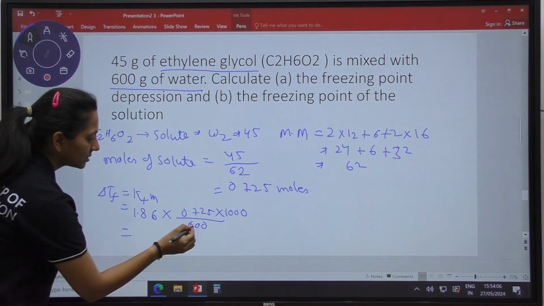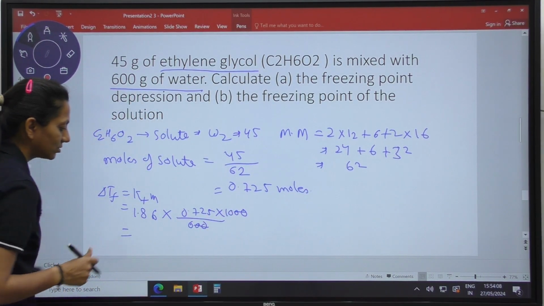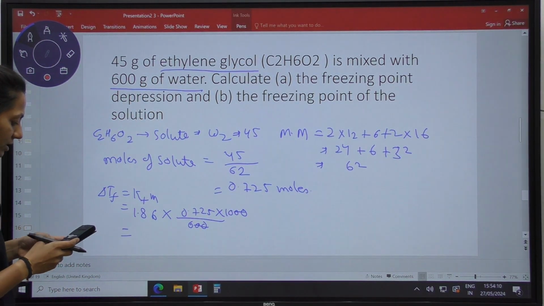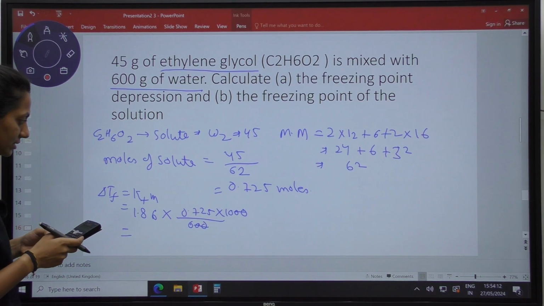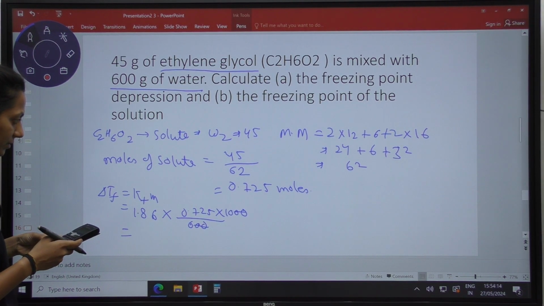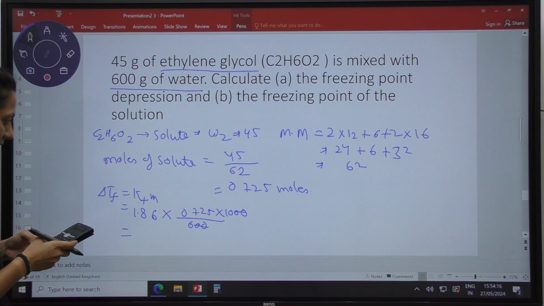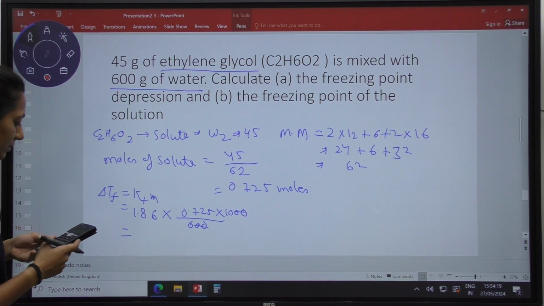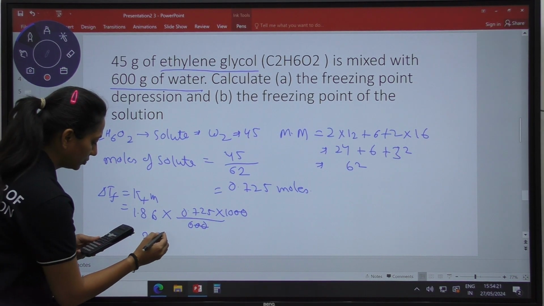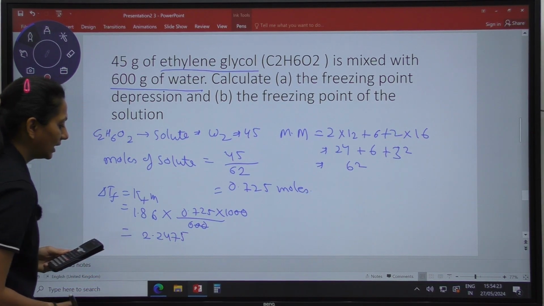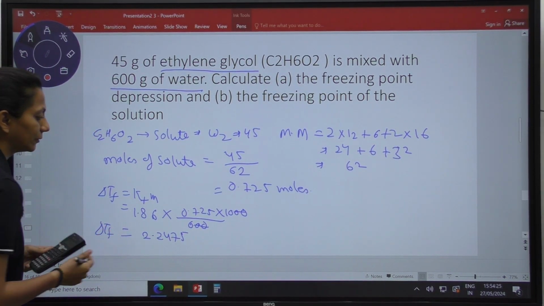On solving this, we are going to have the solution. How much depression in the freezing point will be there? We will have 725 into 10 dividing this by 6. We are going to have 2.2475 as the del Tf value.